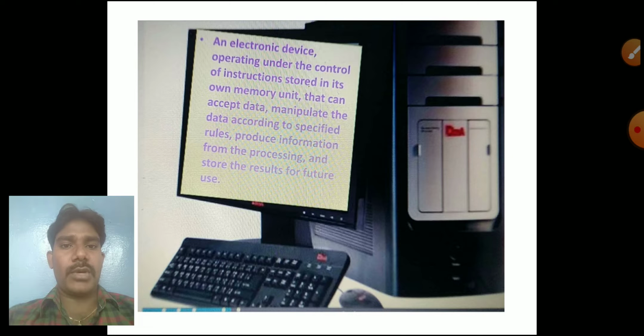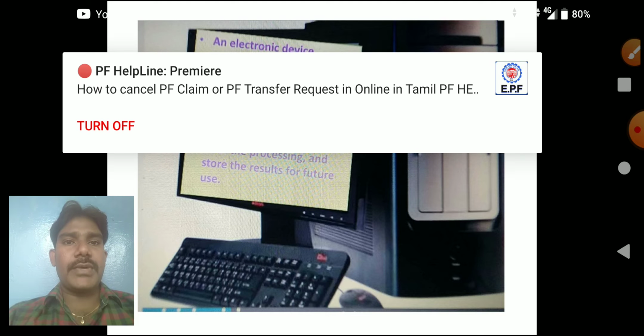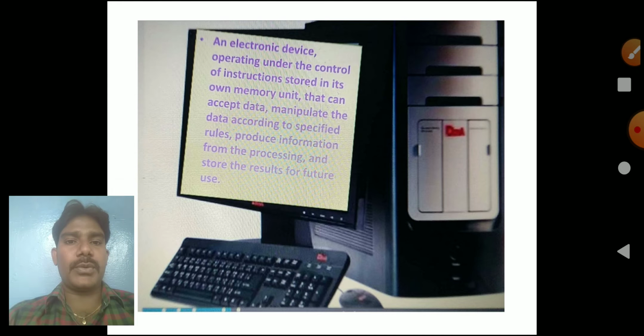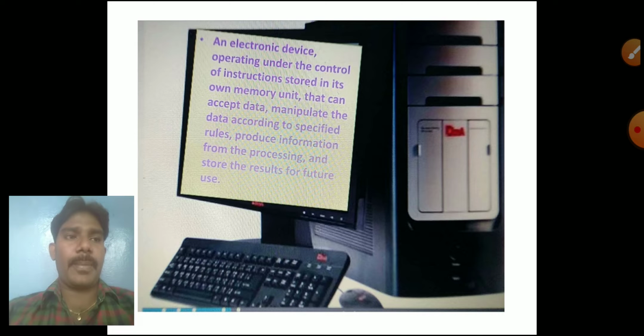What does instruction mean, sir? What are the instructions we are giving? For example, on the keyboard we type A, and that is an instruction to the computer. That instruction is processed in the CPU and then displayed on the monitor. We also use the mouse to access the computer. These are the electronic devices we use to give instructions and process data inside the computer.